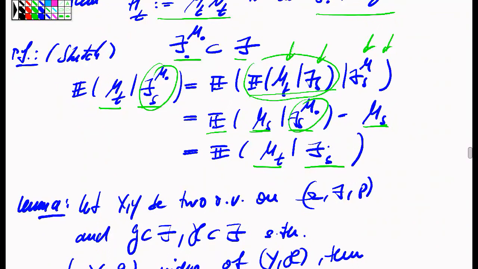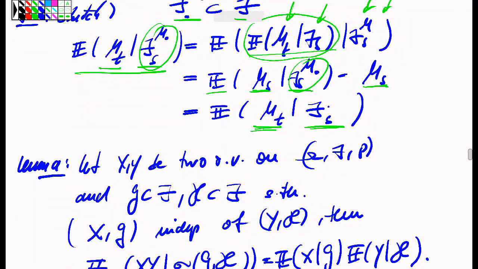So I find that the conditional expectation of that martingale, given the sigma field generated by the process M alone up to time s, is the same as the conditional expectation of the martingale given the full sigma field F_s.